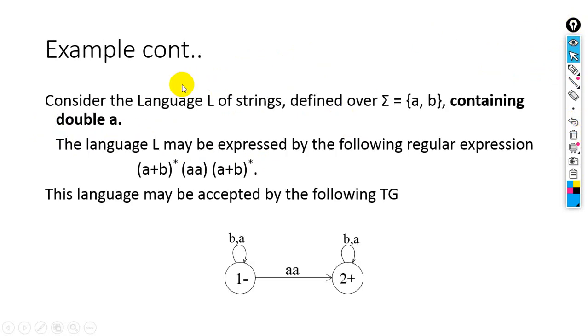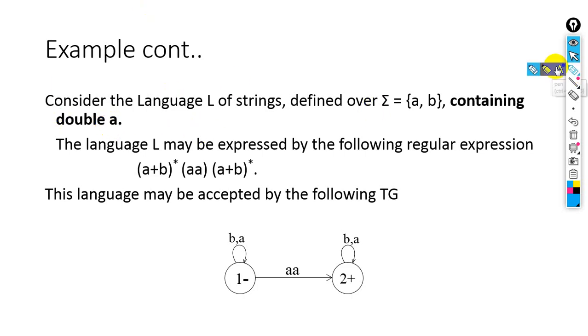another example. Consider the language L of strings defined over this alphabet containing double a. Containing means having. What does it mean? It means that the double a can be in the middle of the string, at the starting, at the ending, whatever you have. It may be a, it may be b, it may be double a, double b, it may be ab, ba, no problem. But somewhere there must be double a.